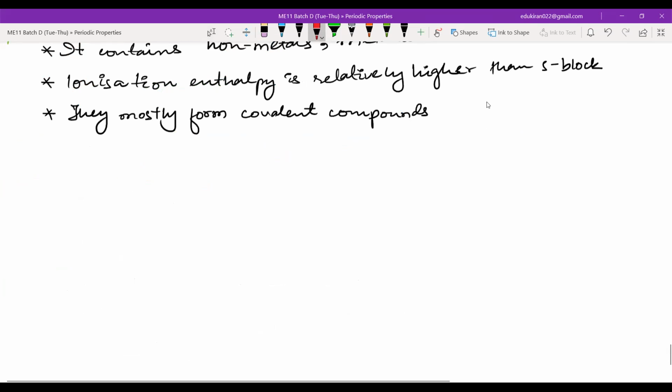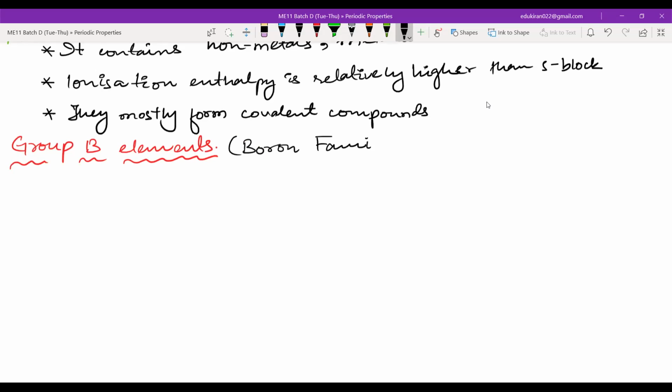Now let us write group 13 elements. In group 13 elements, we have boron. This is the boron family. We have boron, aluminium, after aluminium, gallium, indium, and thallium.